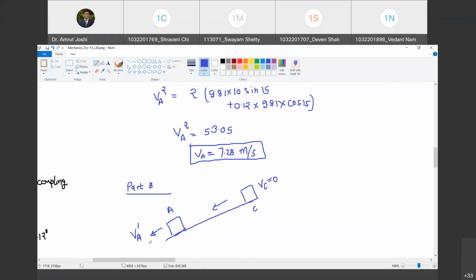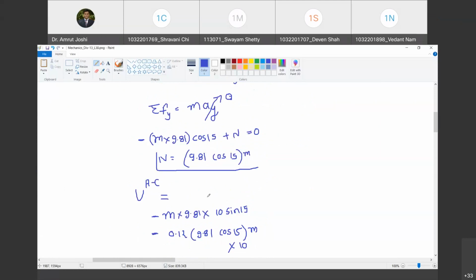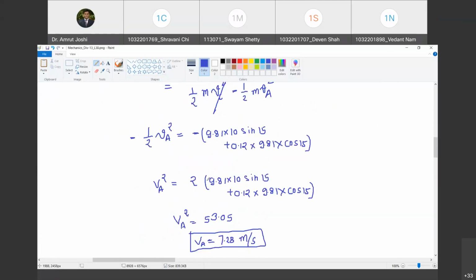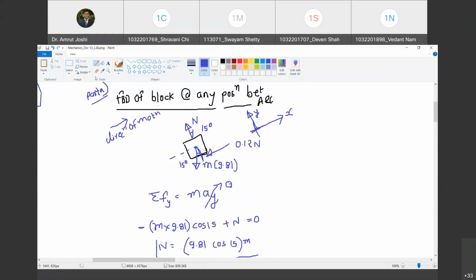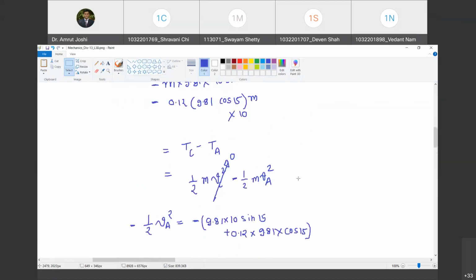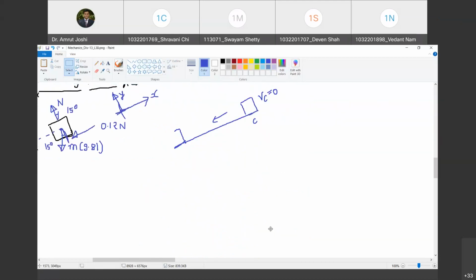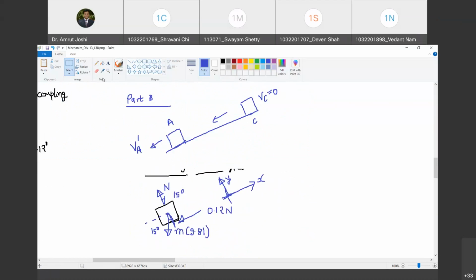We have to calculate now this velocity VA dash. So how do we do that? Chalo, sir. So for that we again have to draw the free body diagram of the block. Do you agree with me? Yes, sir. Which will be exactly same as this, except for the change in the direction of motion. Do you agree with me? Yes, sir. So just see what all changes are going to come because of it.